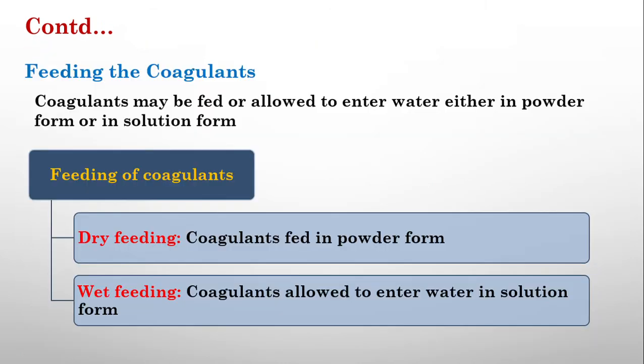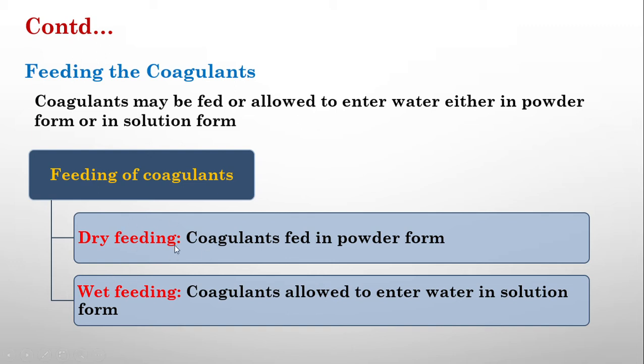We now know the different types of coagulants. Now how can we feed these coagulants? We have to feed these coagulants into our wastewater. How can we feed that? We can feed it in two forms. One is dry feeding and the other one is wet feeding.